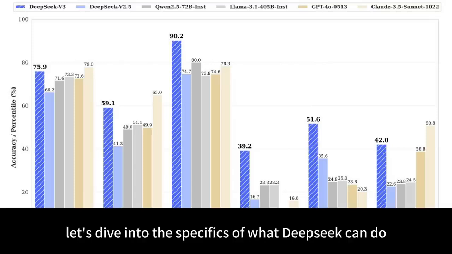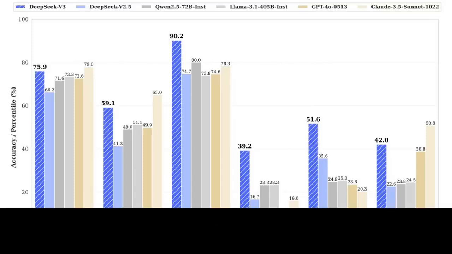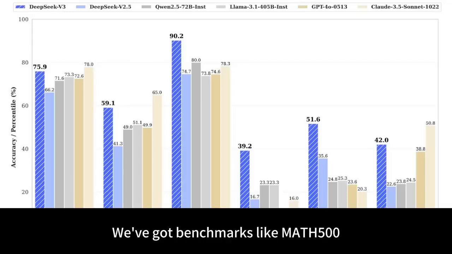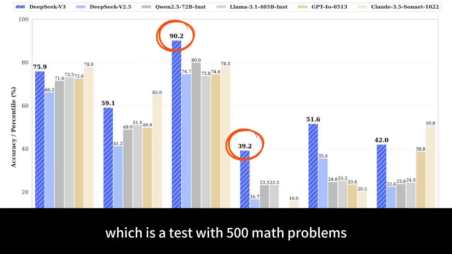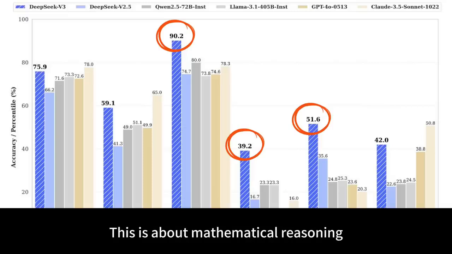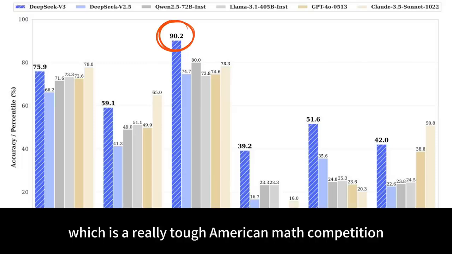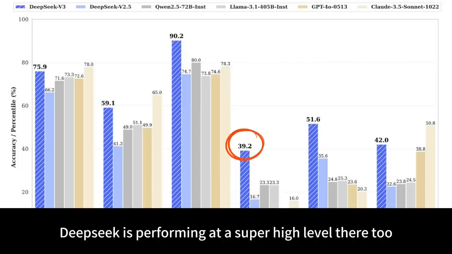Now let's dive into the specifics of what DeepSeek can do. First, check this out. When it comes to things like math problems and programming, it's dominating. We've got benchmarks like Math 500, which is a test with 500 math problems. This is about mathematical reasoning. And guess who's at the top? Yep, DeepSeek. Then there's AIME 2024, which is a really tough American math competition. DeepSeek is performing at a super high level there too.